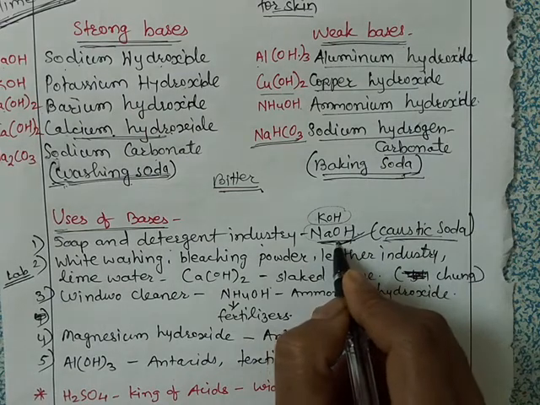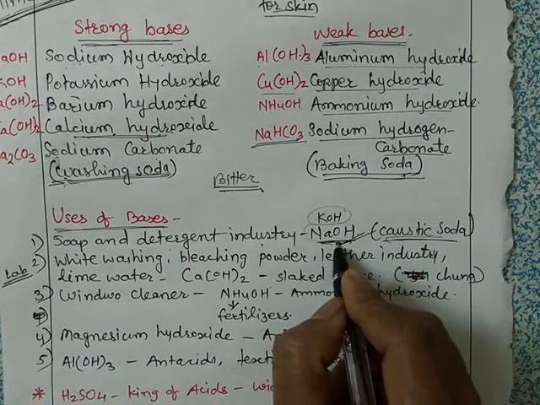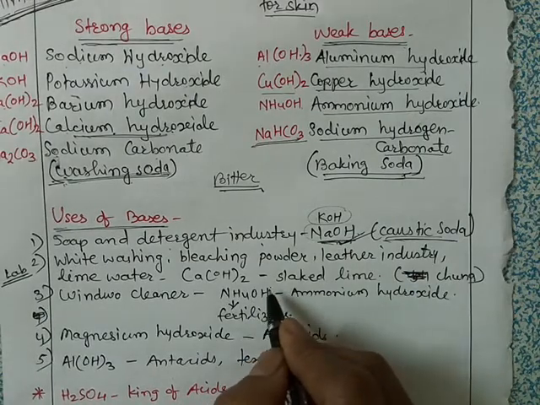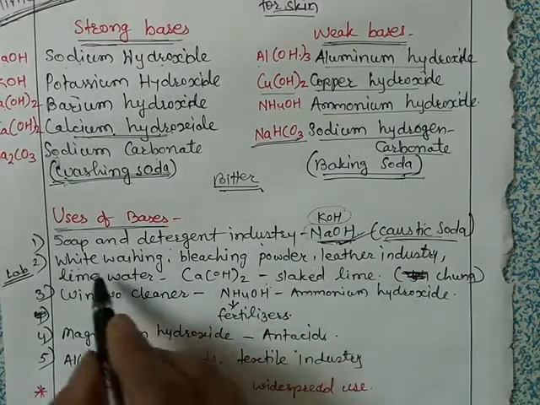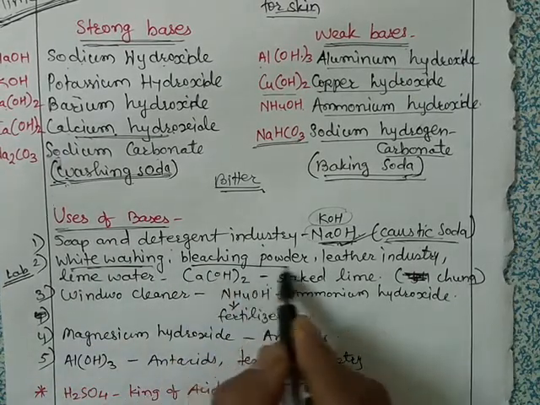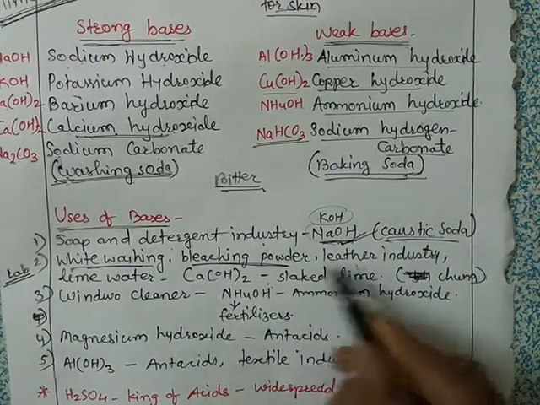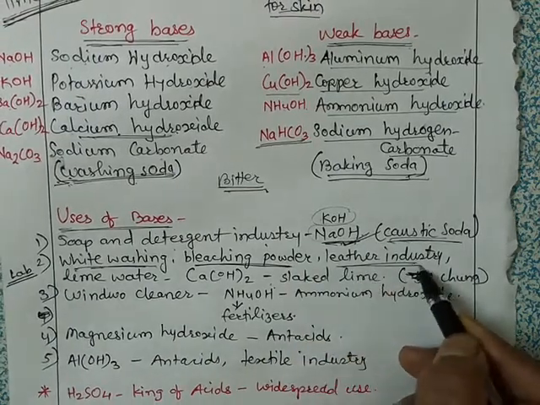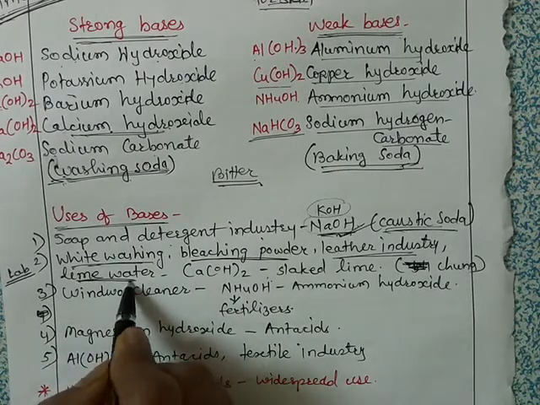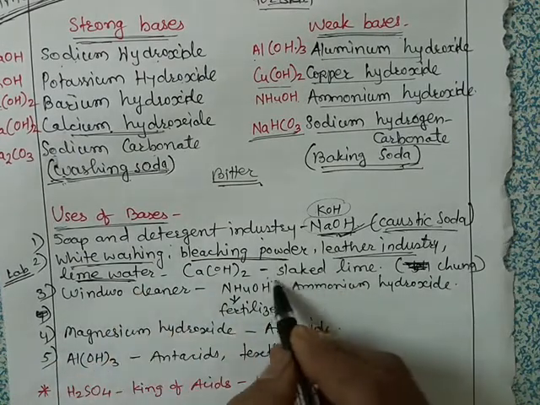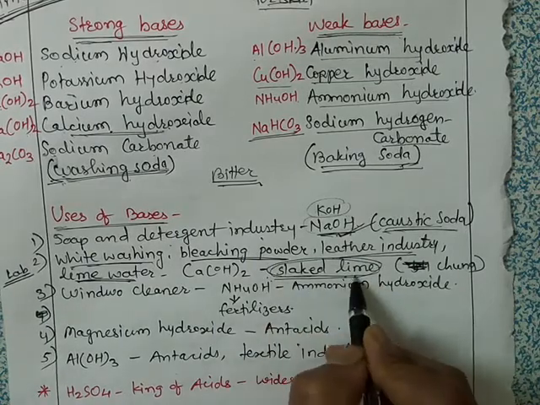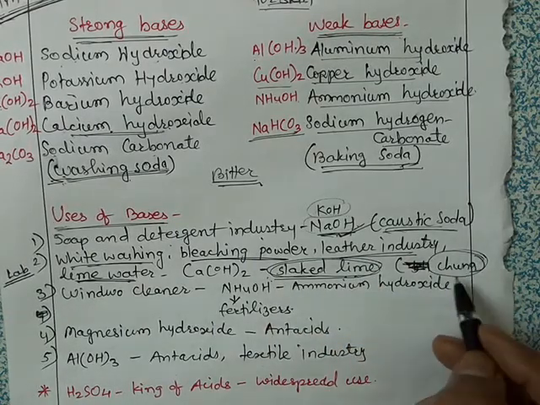Okay, then we have this Ca(OH)2, that is calcium hydroxide. This is used for whitewashing, and for manufacturing of bleaching powder. It is also used in the leather industries, and it is also used as lime water in the laboratories. Okay, this is also known as slaked lime, or we can say chuna.